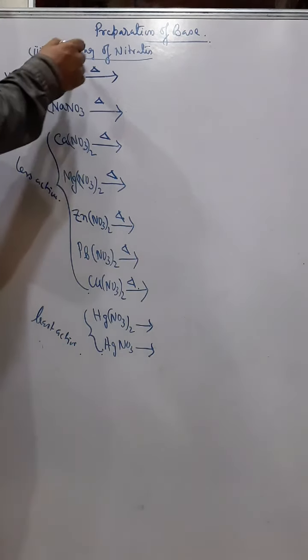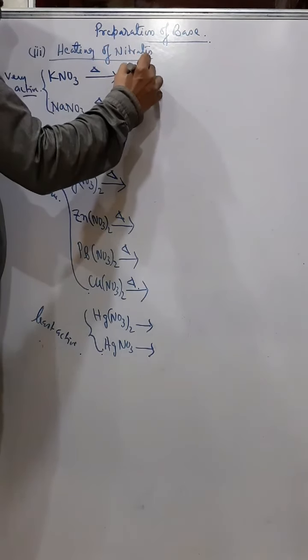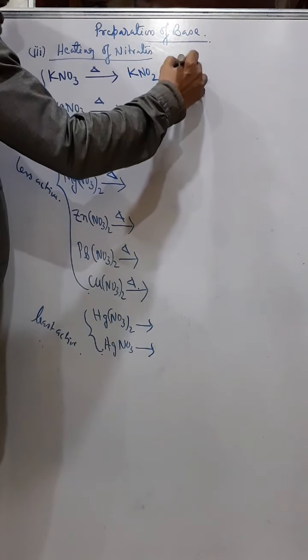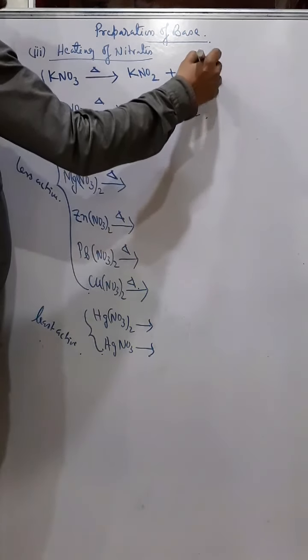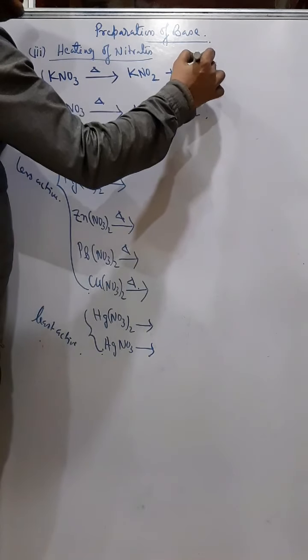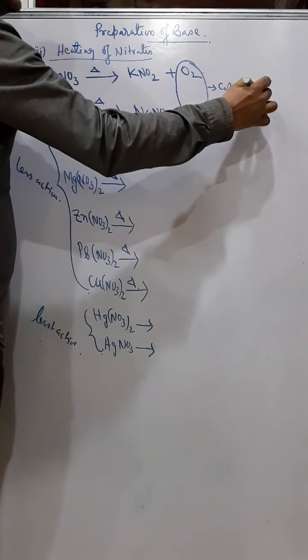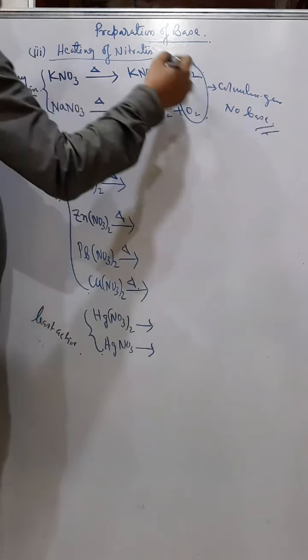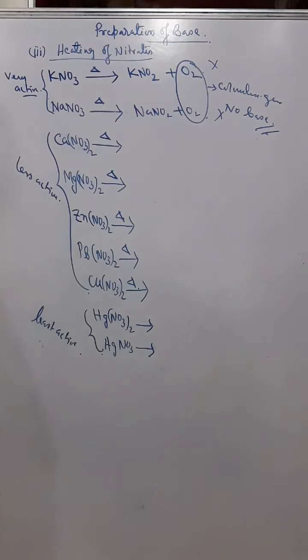You see, when we heat potassium and sodium nitrate, they partially decompose and form potassium nitrite and oxygen, and NaNO2 and oxygen. So we are getting only a colorless gas. This oxygen is only a colorless gas, and we are getting no base here. So no oxides or hydroxides of the metal are formed. So we don't prepare a base by this method, by heating potassium or sodium nitrate.